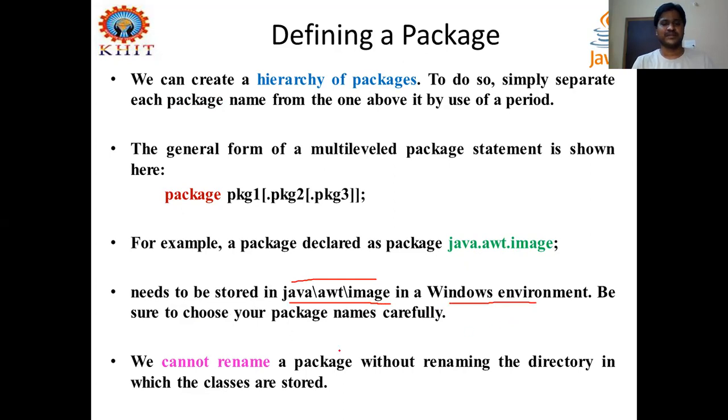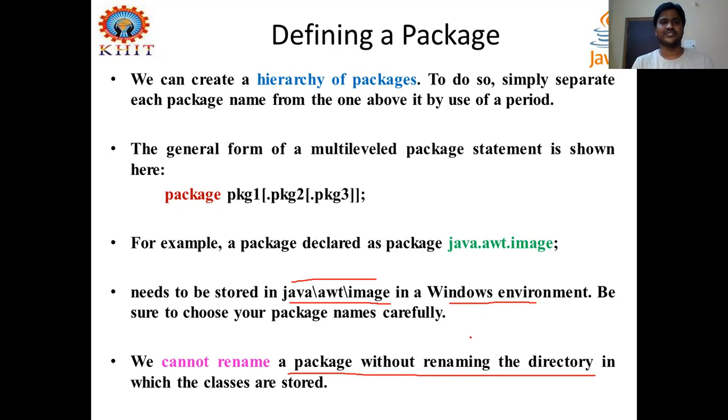Right. We cannot rename a package without renaming the directory. This is very important. Once you define a package in your computer directory, and that package is used by many classes to import the package or classes defined in it, you are not allowed to rename the directory or package, because that is linked.